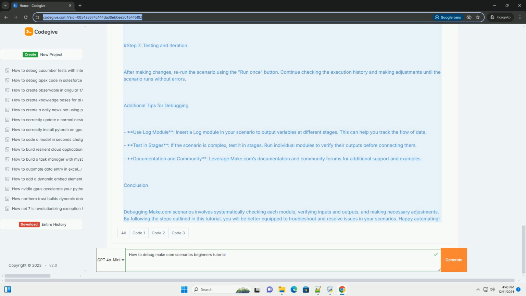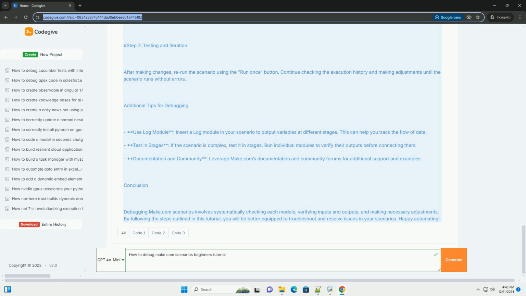Additional tips for debugging. Use a log module: insert a log module in your scenario to output variables at different stages. This can help you track the flow of data. Test in stages: if the scenario is complex, test it in stages. Run individual modules to verify their outputs before connecting them. Documentation and community: leverage Make.com's documentation and community forums for additional support and examples.